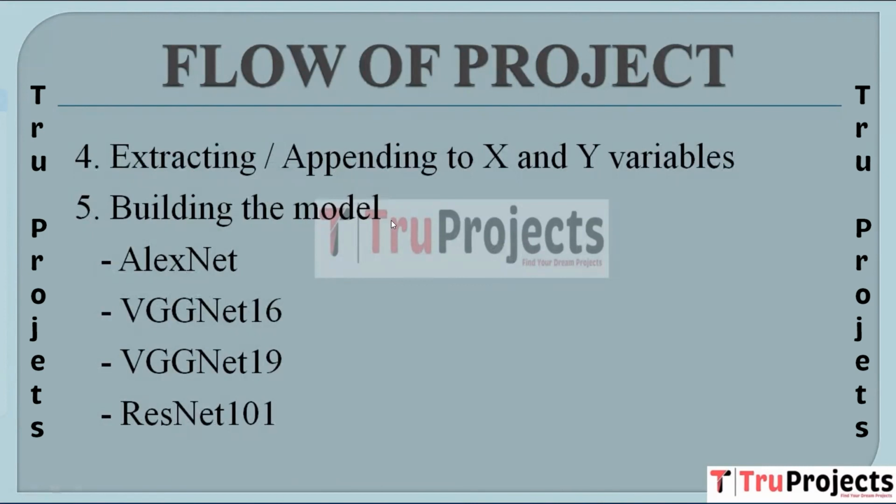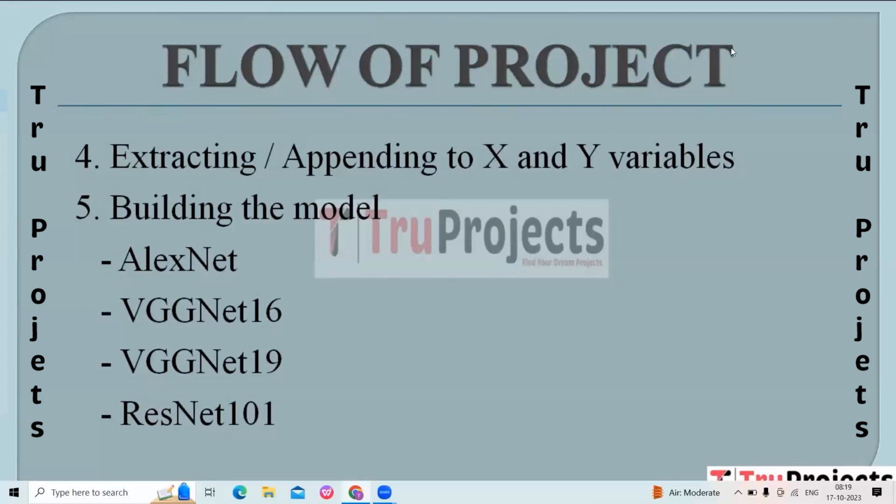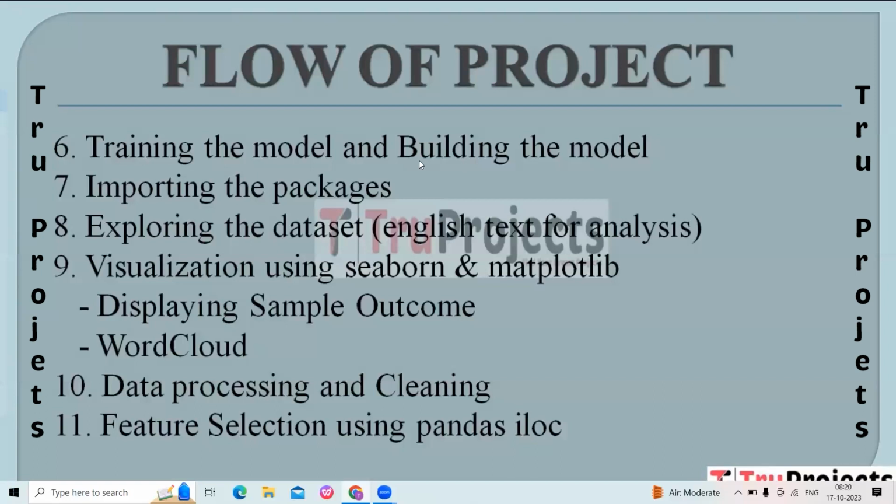The next step is building the model. Different neural network architectures including AlexNet, VGGNet16, VGGNet19 and ResNet101 are constructed. These architectures serve as the foundation for subsequent stages involving model training and evaluation. So next we have training the model and building the model. The constructed models are trained using the prepared dataset. This involves optimizing the model parameters based on the dataset to enhance its predictive capabilities. The trained models are then built and ready for use.